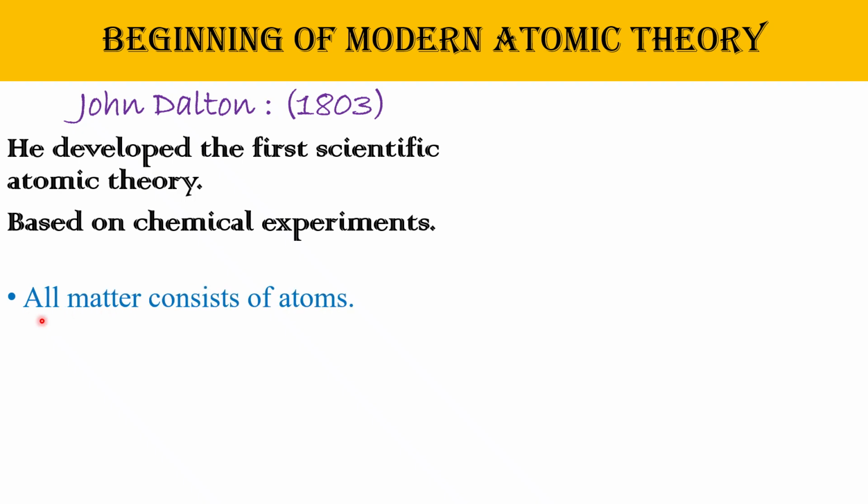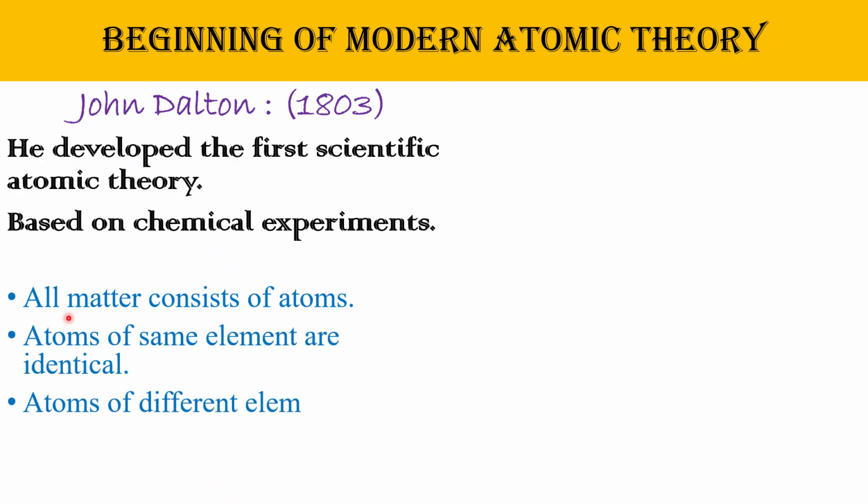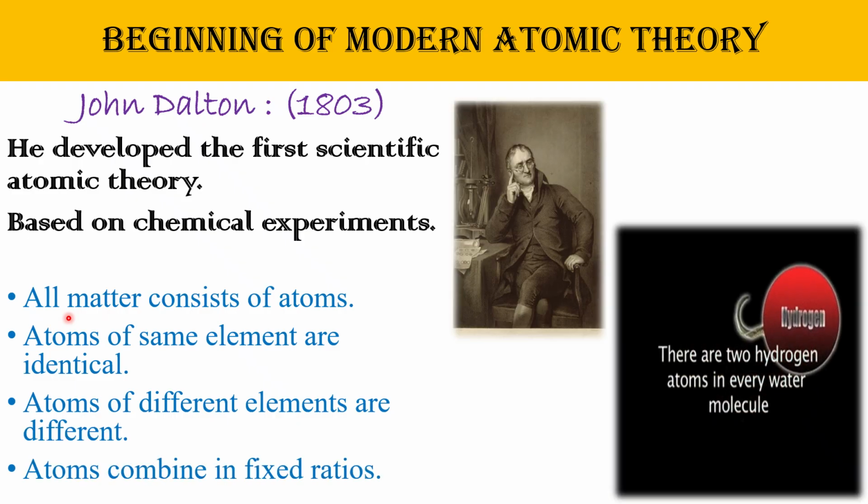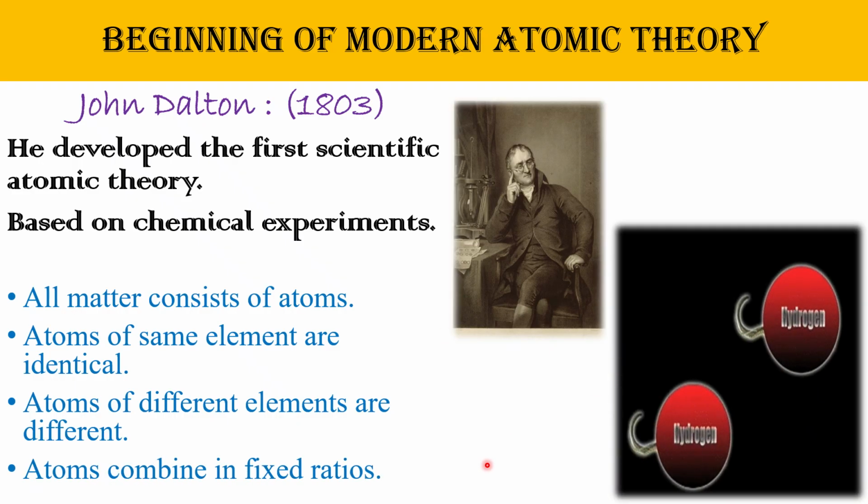That theory is: all matter consists of atoms. That means matter is made up of atoms. Atoms of one element are identical. Different elements have different atoms, and atoms combine in fixed ratios in chemical reactions.